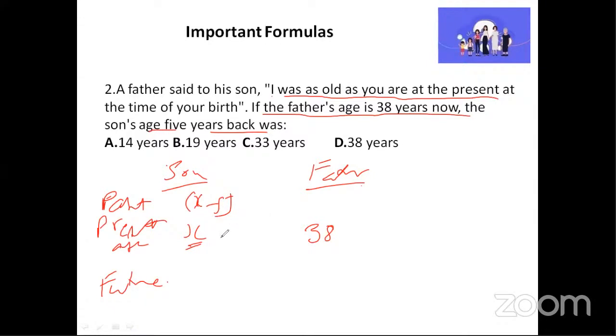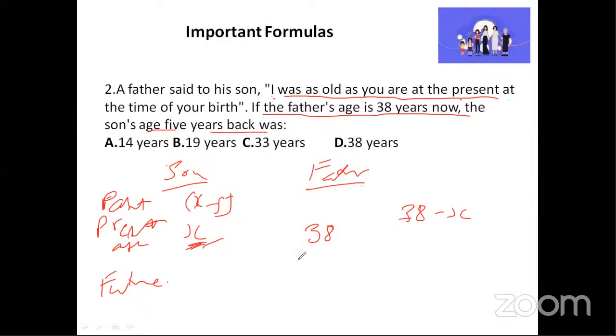Here we need to understand something. It is also said, I was as old as you are at present, at the time of your birth. Now tell me one thing. The father's present age is 38 years, the son's present age is x years, which means the father's age at the time of the birth of the son will be 38 minus x.